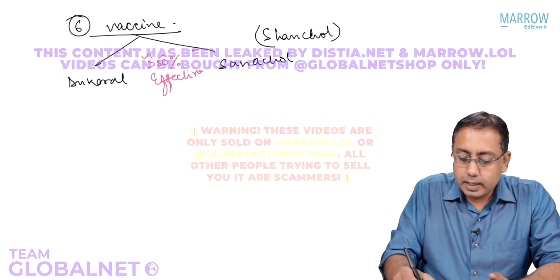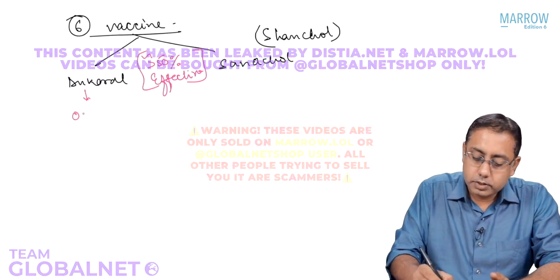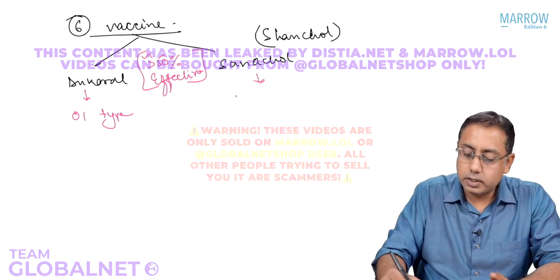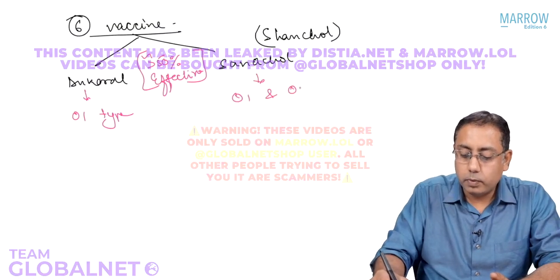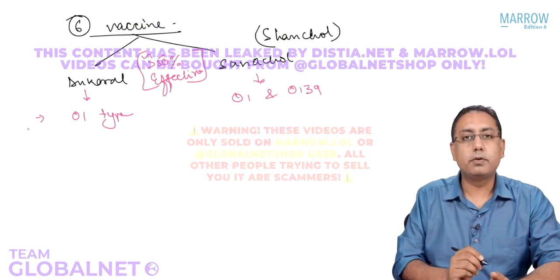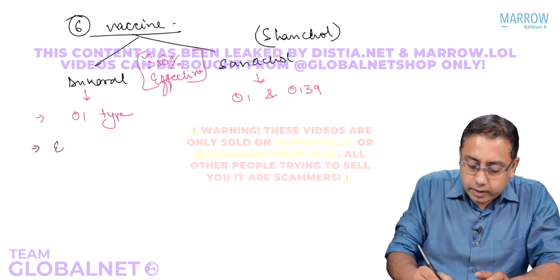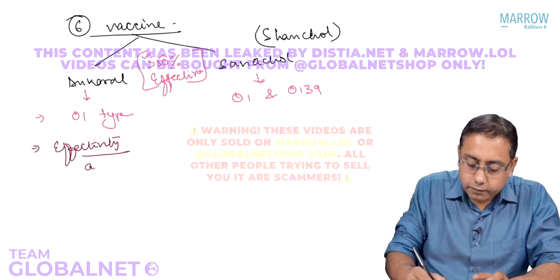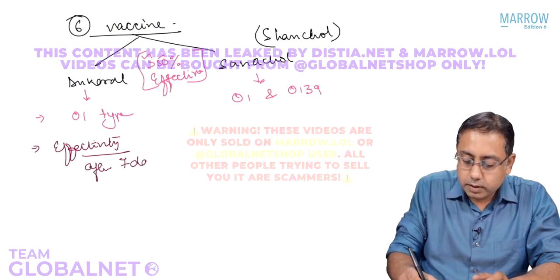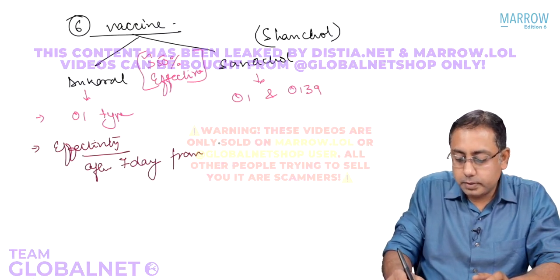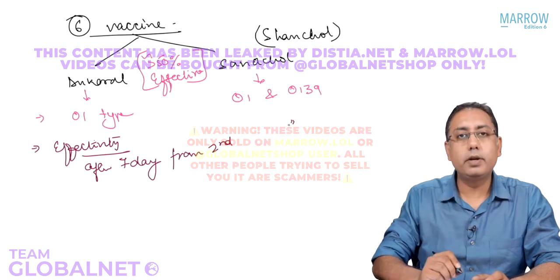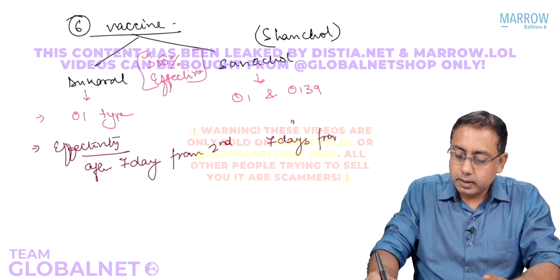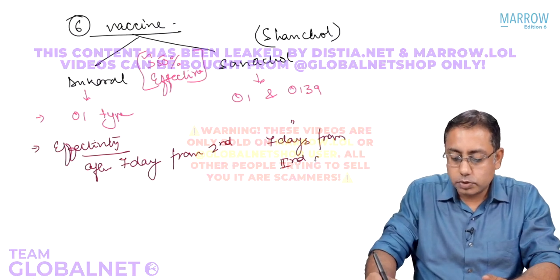The Dukoral vaccine is only for O1 type of cholera, whereas Sanchol is for O1 and O139 types of cholera. Next, the effectivity of the Dukoral vaccine starts 7 days after the second dose. Similarly, in Shanchol, it starts 7 days after the second dose of the vaccine.